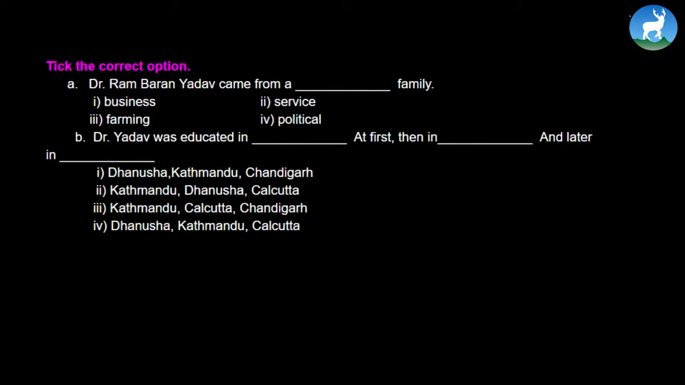So where did he study first? So let's figure the answer out. Dr. Rambaran Yadav came from, I'm sure you got it all right, a farming family. Now, Dr. Yadav was educated in, though he began his education from Dhanusa, here we must say he was, however, educated in Kathmandu, right? So, Kathmandu. Dr. Yadav was educated in Kathmandu at first, then after Kathmandu, he got the opportunity to study in Calcutta. And later in Chandigarh. So see, the correct answer is Kathmandu, Calcutta, and Chandigarh.